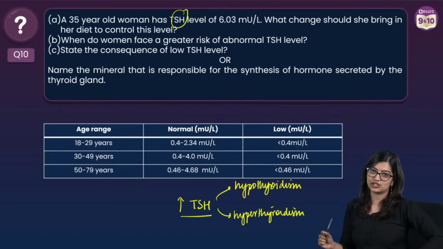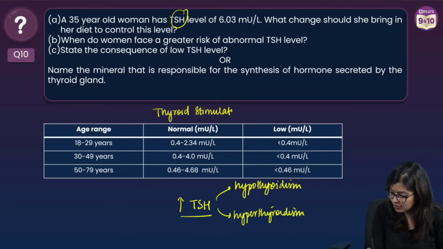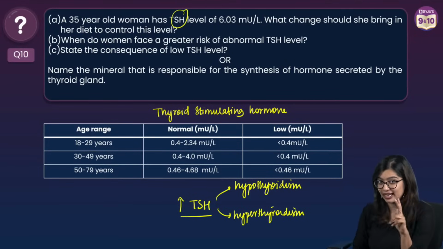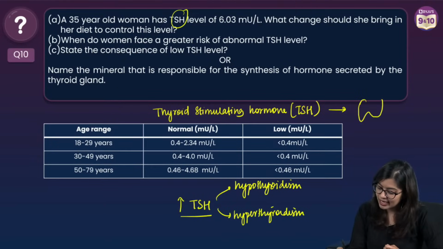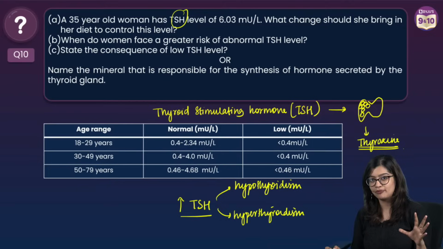if you look at TSH level, what is TSH? TSH stands for thyroid stimulating hormone, right? So what does TSH do? TSH is produced by the pituitary gland in order to tell my thyroid gland, right? It is produced so that it can tell my thyroid gland that, bro, you got to start secreting your thyroxine, right? So this right here is its job.